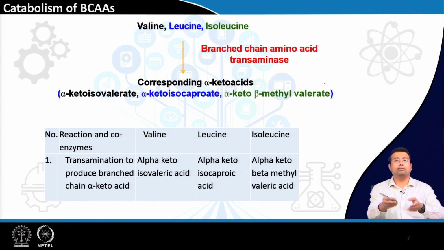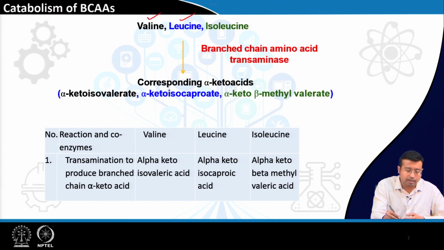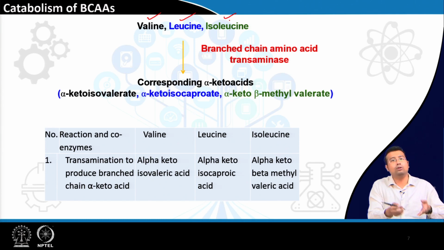Mind it, the slide has been designed in such a way that each branched chain amino acid and its corresponding products will be shown in a different color: black corresponds to the products of valine, blue for leucine and green for isoleucine, for your easy understanding. The first step, what happens? They are converted to their respective keto acids.